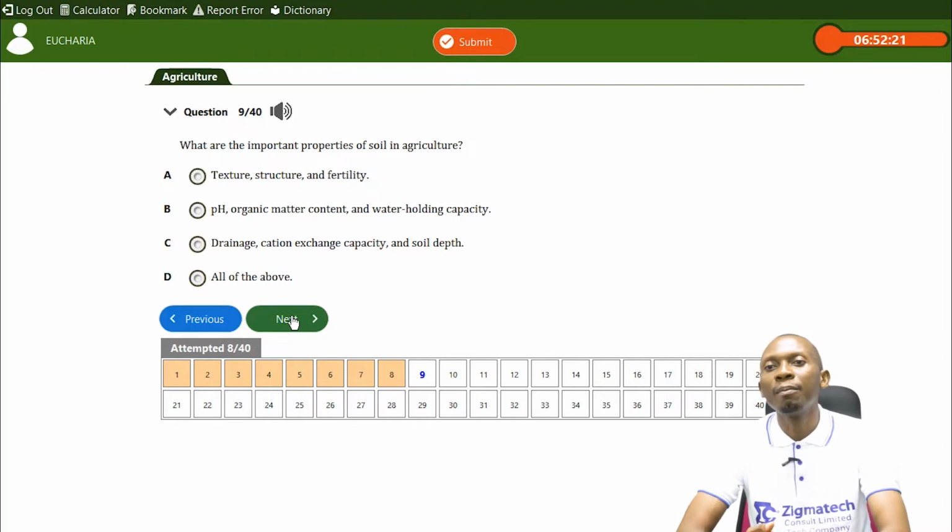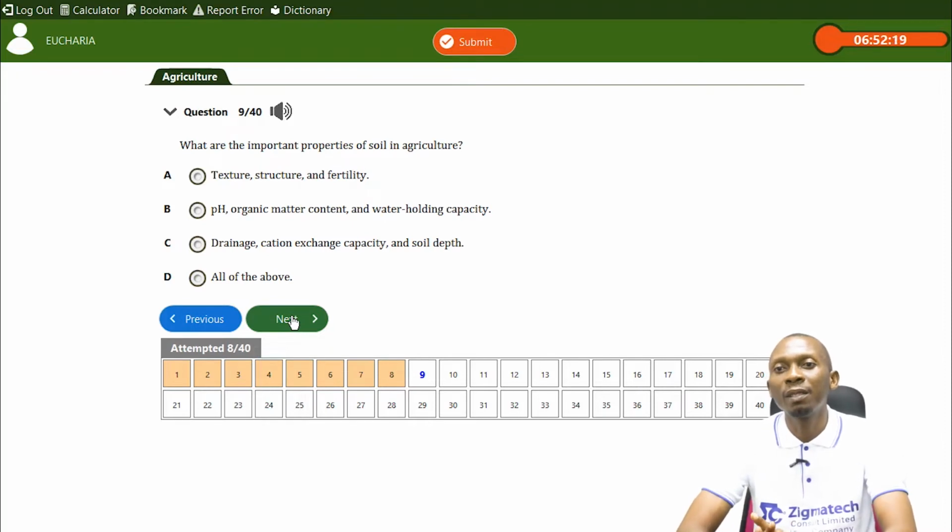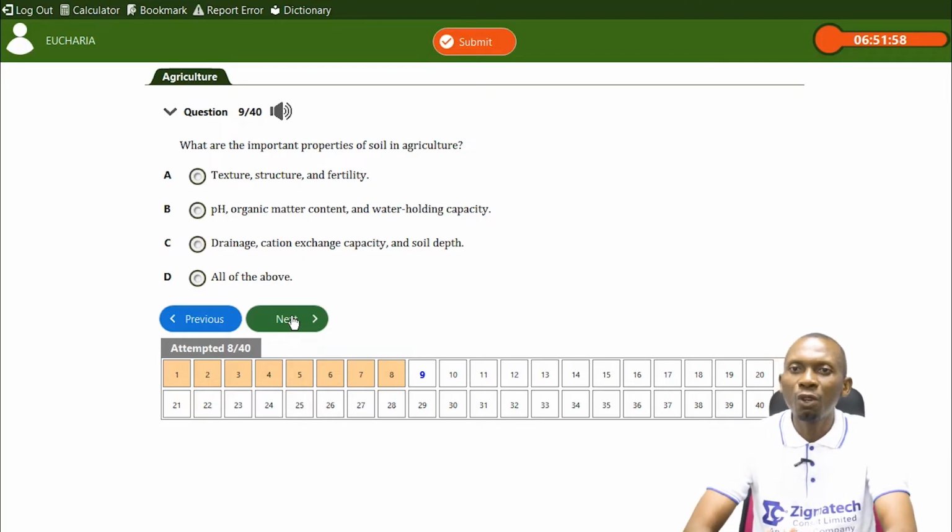Now, what are the important properties of soil in agriculture? So here we're talking about both the physical properties and chemical properties. And let's look at the options. We have texture, structure, fertility. Texture is a physical property. Structure is also a physical property. Fertility is, well, connected to a chemical property.